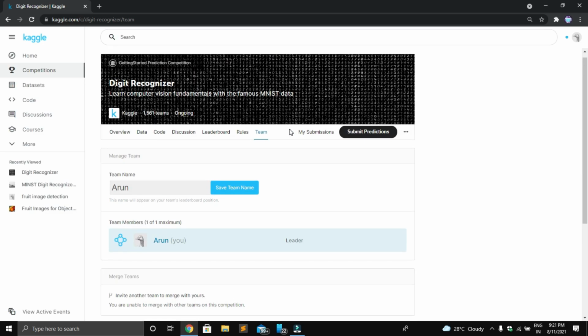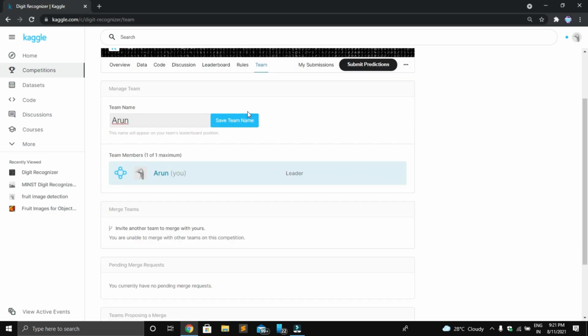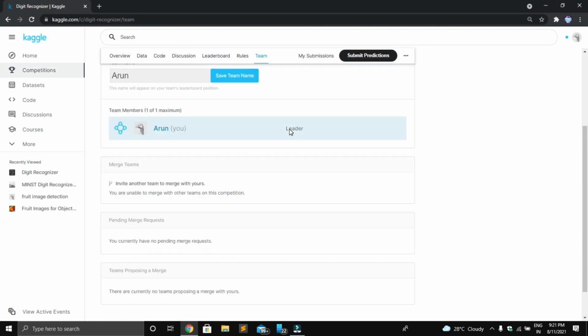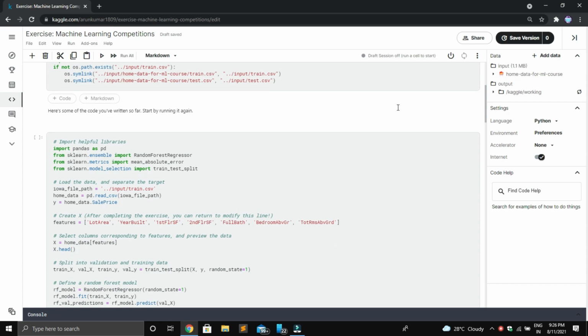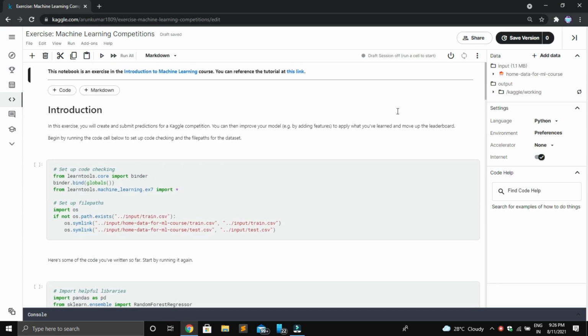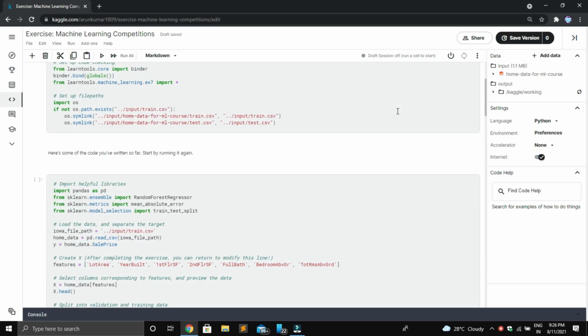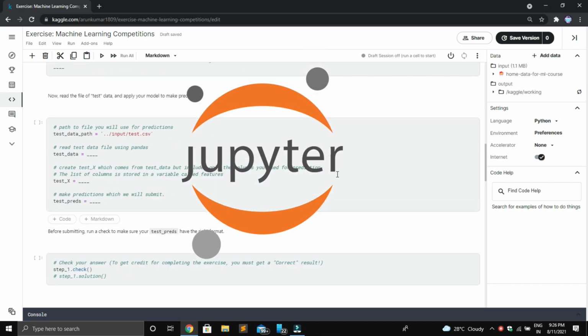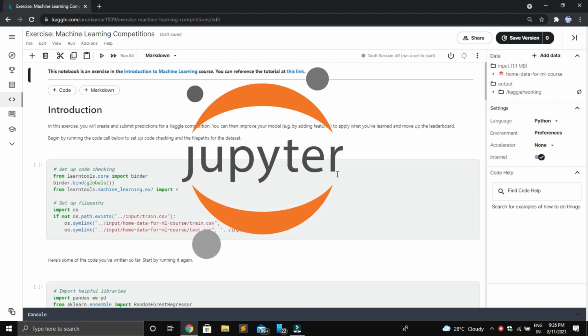And the next one is where to write the code. In Kaggle, there is an option to write code, but mostly I use an external IDE. My experience with the Kaggle kernel is not good. It takes so much time to execute the code and the data handling feature is not so good. So I recommend you install Jupyter Notebook or Anaconda to do the work.